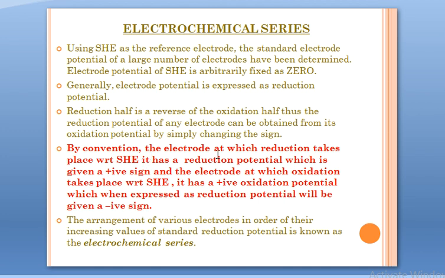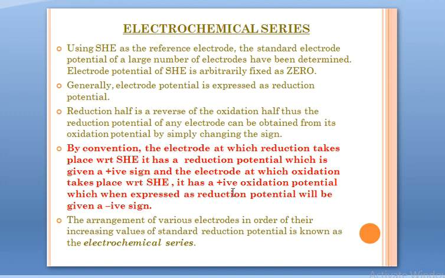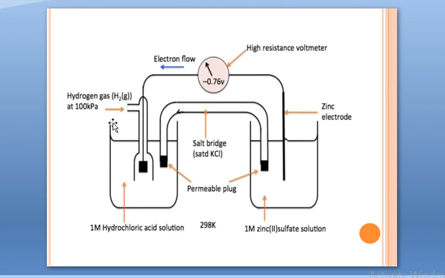How? If an electrode undergoes reduction with respect to the standard hydrogen electrode, its reduction potential has a positive sign like this. Copper undergoes reduction, it is plus 0.34. However, if an electrode undergoes oxidation with respect to SHE, it will have a positive oxidation potential, but when we express it as its reduction potential, we will give it a negative sign. The value remains the same, but the sign is changed. That is why we have a negative here, and this therefore becomes the reduction potential of zinc.